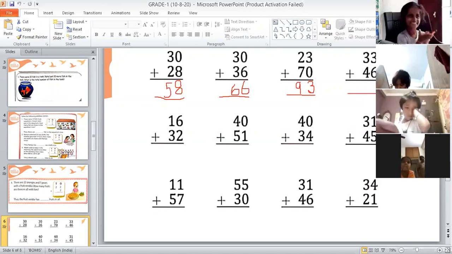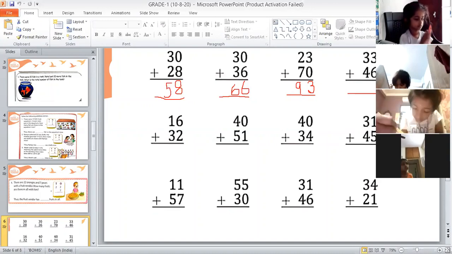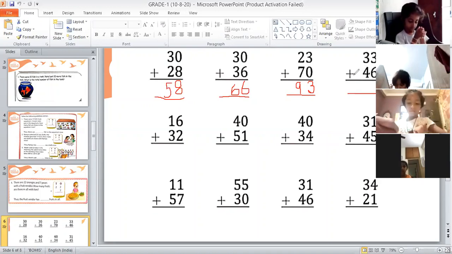Read that question. Yes. Read this question. You have to read these numbers in ones place and tens place together. No, I told you, you have to read the number together. 33. Then plus, yes, plus. 46. Very good. So this is 33 plus 46.